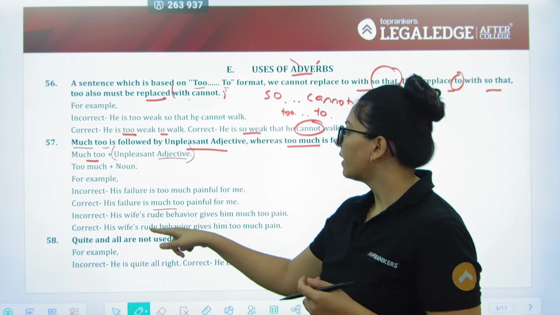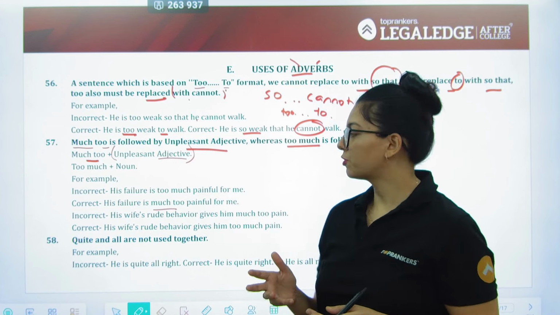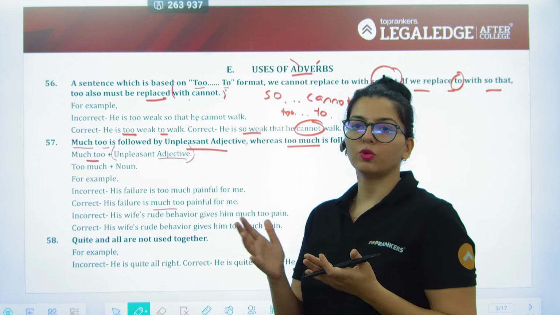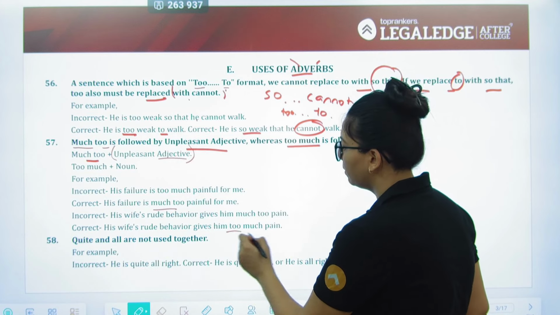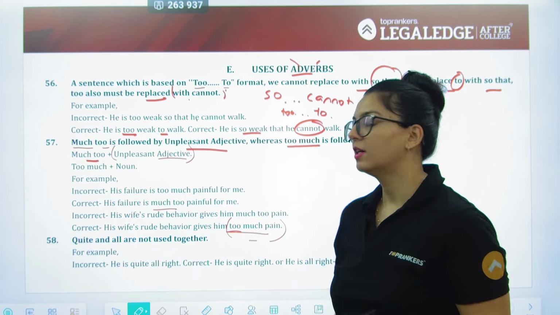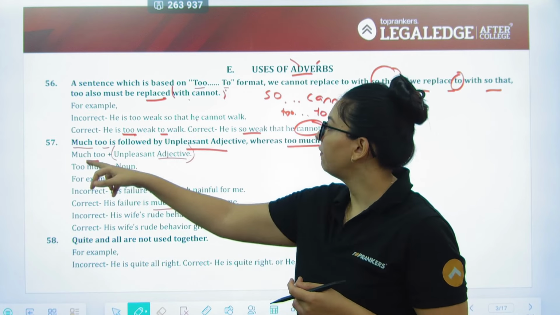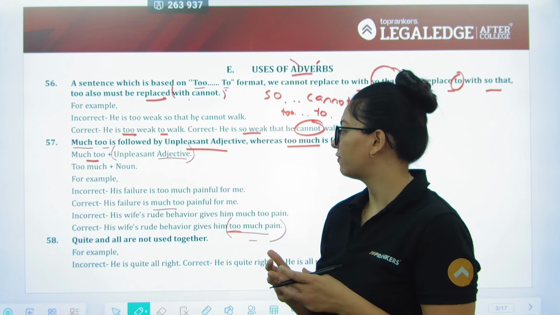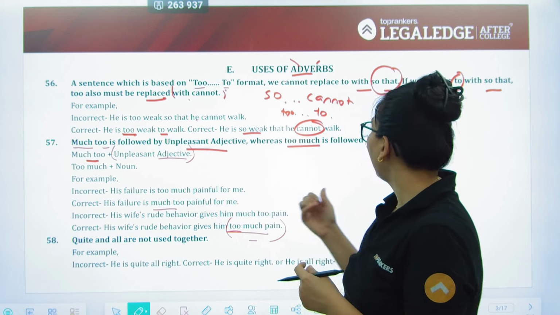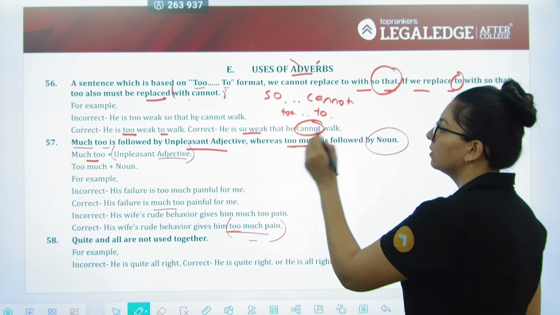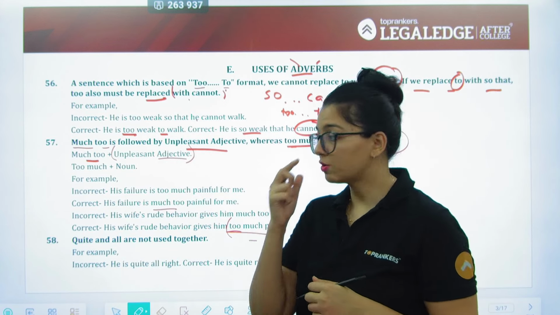Likewise, his wife's rude behavior gives him much too pain. That's not how it is supposed to be. It has to be too much followed by the noun. So his wife's rude behavior gives him too much pain. So that is how it is. So you'll have to make sure that if it is much too, it will have to be followed by an unpleasant adjective. And if you have too much, it is then always going to be followed up with a noun. That is what the rule says.